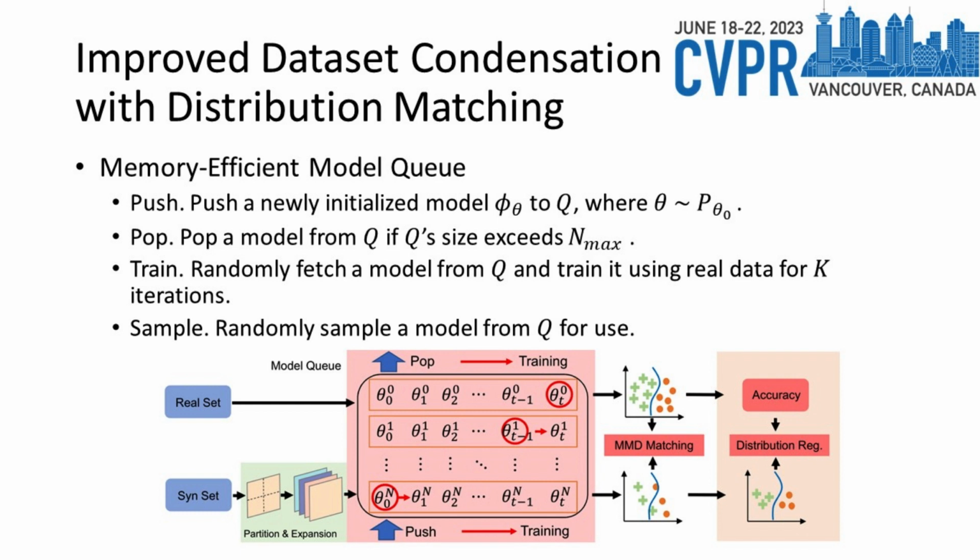Then the parameter moves from t-1 to t, and the final operation, sample, samples a model from Q for distribution matching. As a result, each row contributes one parameter to the Q. Each element in the Q comes from different initializations and is trained for a different number of steps. The push, pop and train periodically update the model Q and add new initializations to the Q to maintain its diversity.